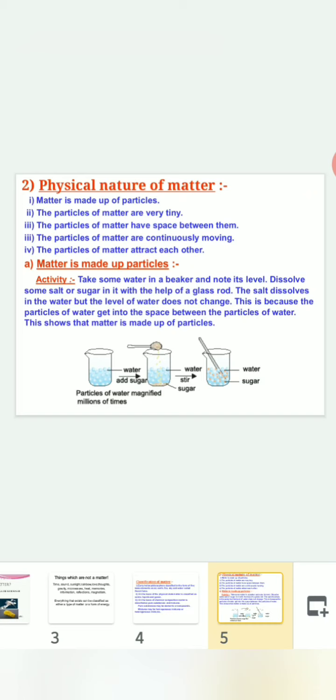This is because the particles of salt get into the space between the particles of water. This shows that matter is made up of particles. That means the water molecules have some space between them which the sugar particles occupy. That's why the level of water does not rise.